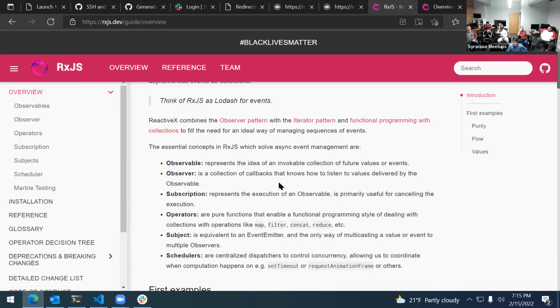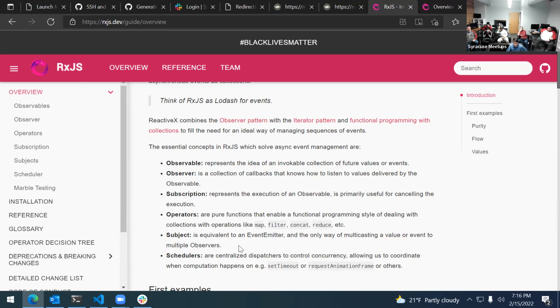Observable represents the idea of an invocable collection of future values or events. Observer is a collection of callbacks that knows how to listen to those values delivered by the observable. The subscription represents the execution of an observable and is primarily useful for canceling the execution. You can use observables without subscriptions, but you can subscribe to them and then cancel the subscription at any point. And then the operators are the bread and butter, where you actually take your observable and you can pipe these different functions through them to operate on it.